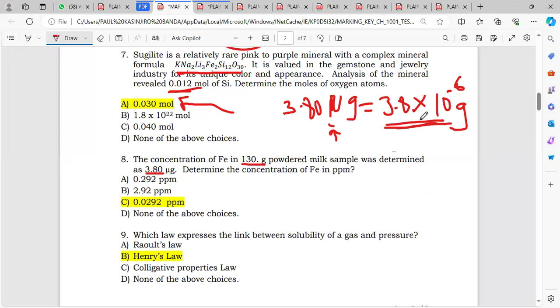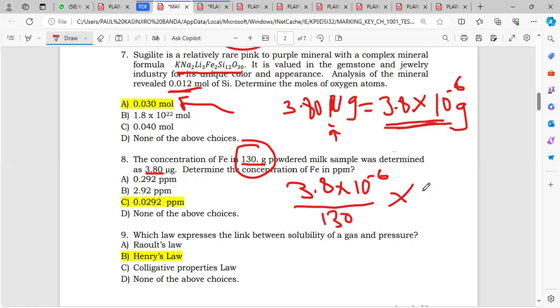And then we're dividing this mass in grams by this 130, and then we are multiplying by 1 million. So we are going to say 3.8 multiplied by 10 to the power minus 6 over 130, and then multiplied by 10 to the power 6. So 1 million is the same as 10 to the power 6, guys. So when you calculate this on your calculator, what are you going to get?